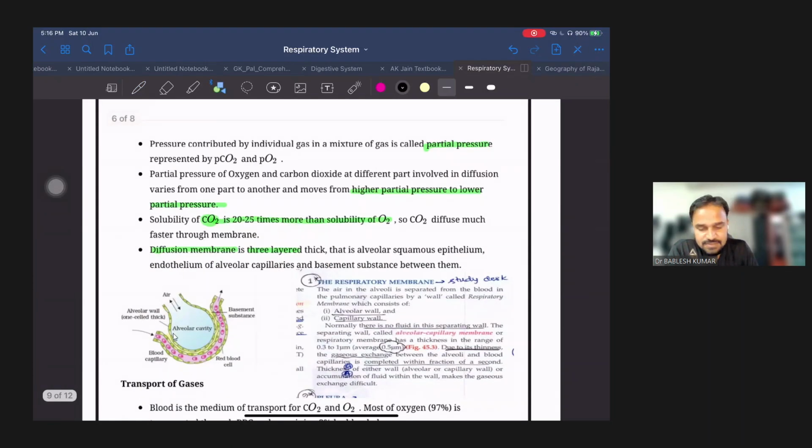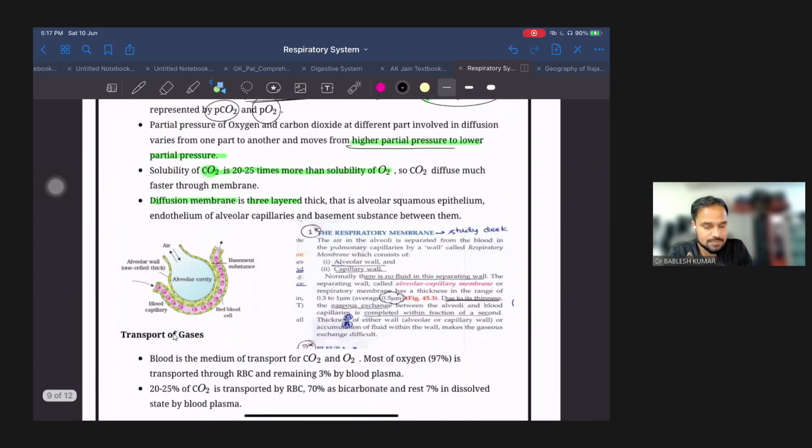Then one more definition is partial pressure. What is partial pressure? Partial pressure is the pressure contributed by individual gases. Like the pressure of oxygen is called PO2, partial pressure of oxygen. Similarly, PCO2 is the partial pressure of CO2. So this term is very important. The movement of gases takes place from higher partial pressure to lower partial pressure. ठीक है, हायर पार्शियल प्रेशर टू लोअर पार्शियल प्रेशर.